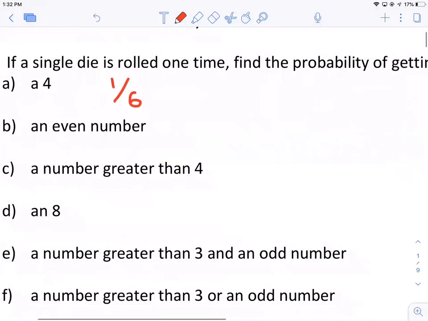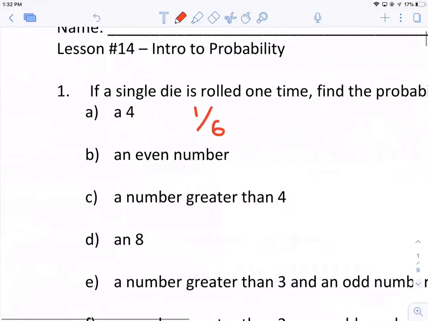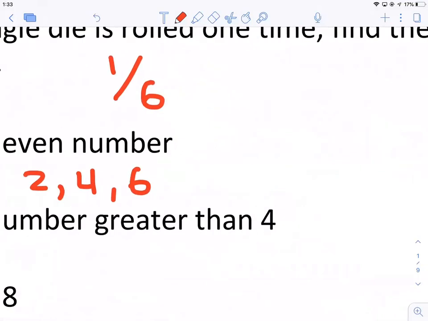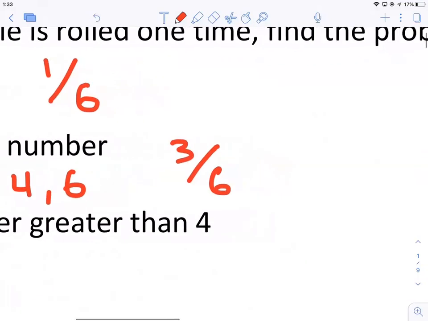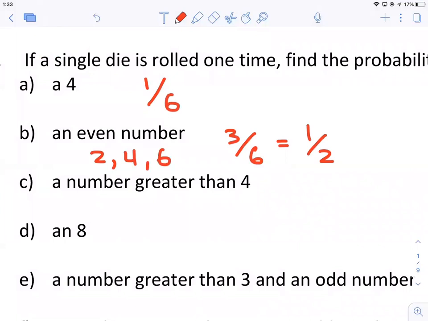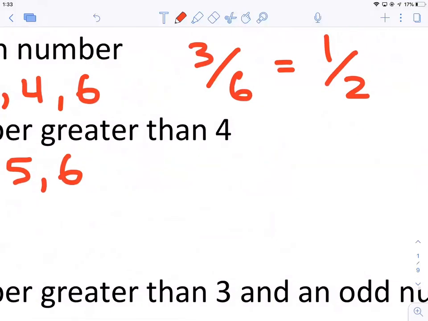So what's the chance that it's an even number? Well, there are 3 even numbers, 2, 4, and 6, and any of these outcomes will satisfy the condition of being an even number. So that is 3 out of 6. If you want to simplify, you can, but you don't have to simplify for probability. You can leave it as 3 over 6. All right, what's the chance of getting a number greater than 4? The numbers greater than 4 on a die are 5 and 6, so the chance is 2 out of 6, or 1/3.